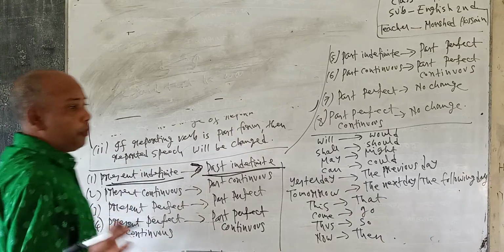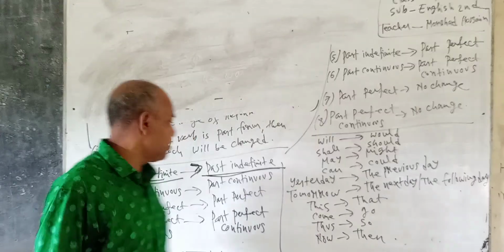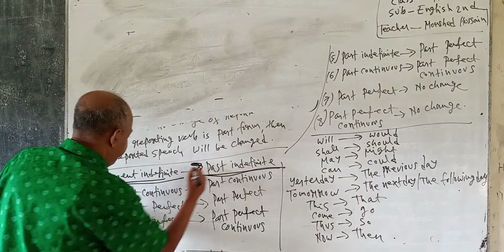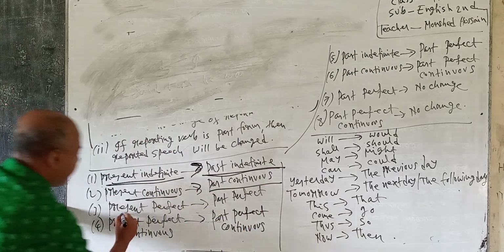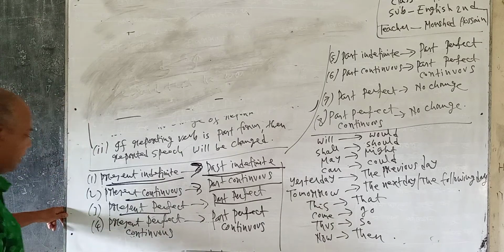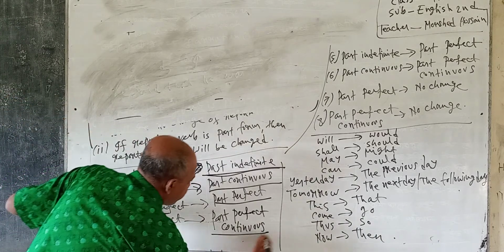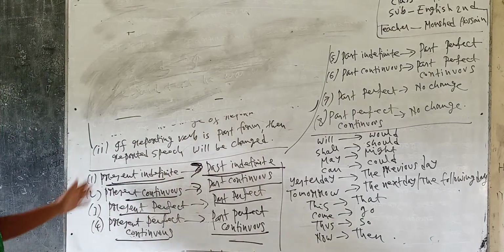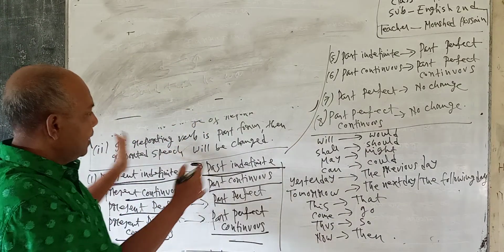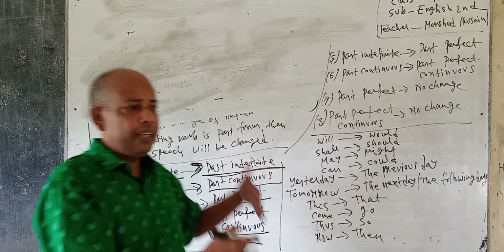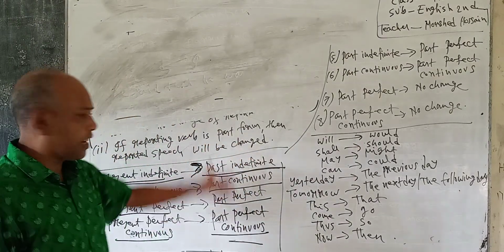You have to listen to this very carefully, learners. Present indefinite will be past indefinite. Present continuous will be past continuous. Present perfect will be past perfect. Present perfect continuous will be past perfect continuous. If the reporting verb is in the past form, then the tense form of the reported speech of the direct narration will be changed according to this criteria.